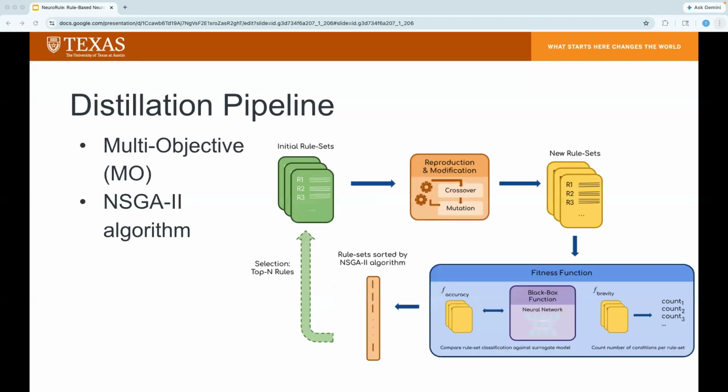As a result, the revised distillation pipeline, in addition to performance, explicitly optimizes for explainability through this new brevity metric. Since there are 2 objectives now, the pipeline uses the NSGA-II algorithm, which is a multi-objective framework that selects models that perform well in at least one objective during the search process. So every generation results in a mix of models that are either really highly performing, really condensed, and ideally some models that are both high performing and condensed.